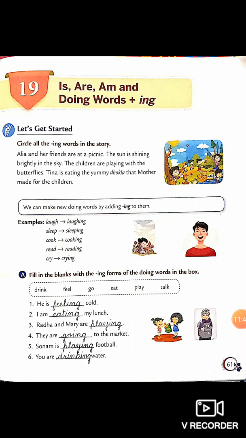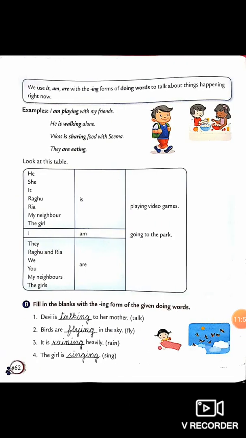I am eating my lunch. Radha and Mary are playing. They are going to the market. Sonam is playing football. You are drinking. So we have added ing in all these words. Now see the next one. Here in the part B, fill in the blanks with the ing form of the given doing words. So same you have to do here also, like in sentence 1, Devi is talking to her mother. Here talk verb is given and you have to add ing in that.